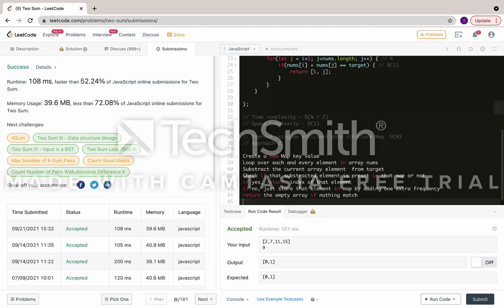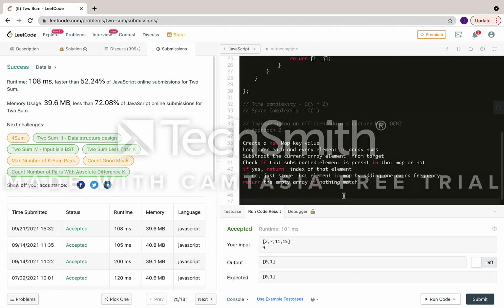So this is another solution, an efficient data structure solution, which will guarantee order of n, because we are not using any nested for loop here. We are only using one for loop to iterate over each and every element in my nums. So let's code it out. How can we do that?